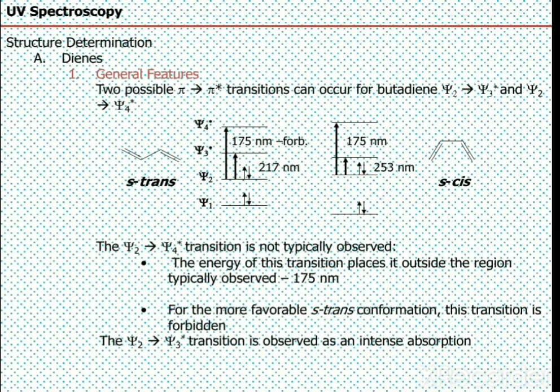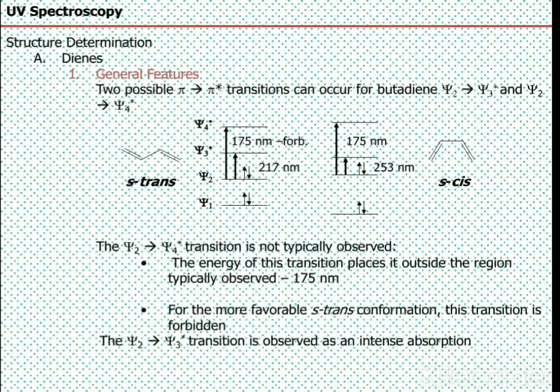As you can see, there are two dienes, s-trans and s-cis. S stands for sigma bond, and s-cis means the two double bonds are cis about the sigma bond, and s-trans means the diene with the two double bonds in trans conformation. As we know, there are four orbitals, of which two are bonding and two are anti-bonding.